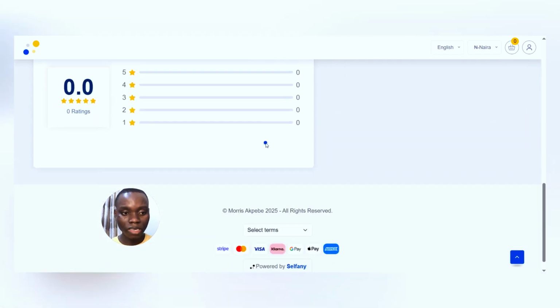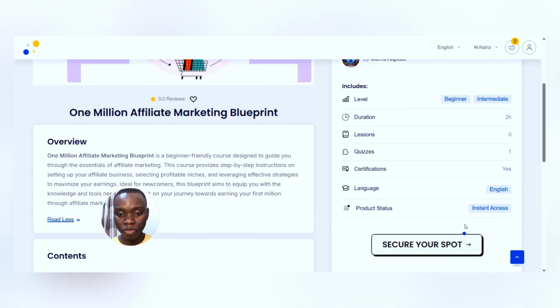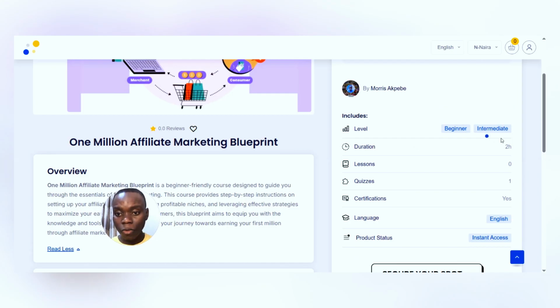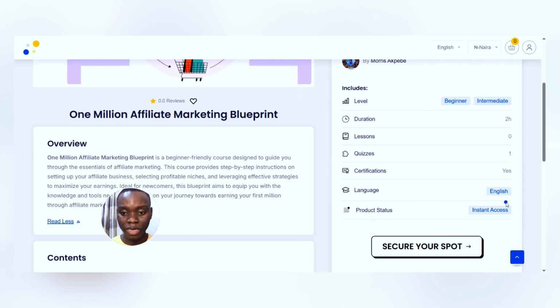Okay, here we didn't even add any content. And if there was reviews, there will be the review. So you can see secure your spot is here. We added 120 minutes the other time. That's why it's showing 2 hours here. Quizzes is showing only 1. Certifications is showing yes because at the other time we ticked yes that we are going to be issuing certificates.